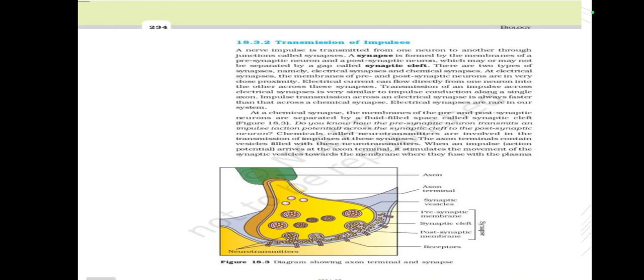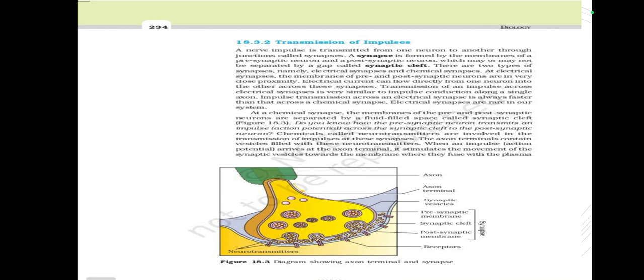There are two types of synapses, namely electrical synapses and chemical synapses. At electrical synapses, the membranes of the pre and post synaptic neurons are in very close proximity. Electrical current can flow directly from one neuron into the other across these synapses.